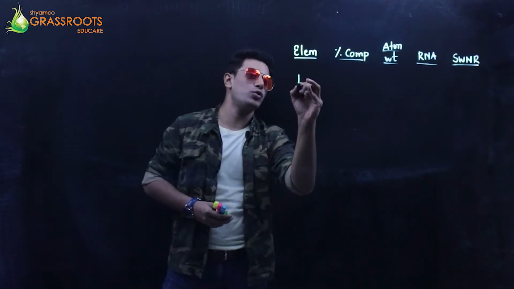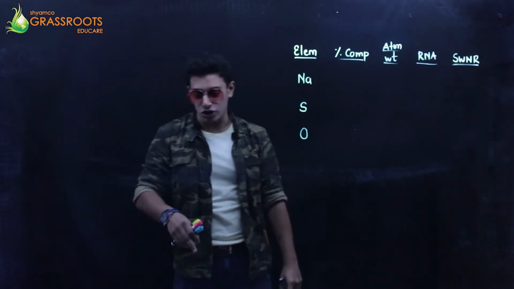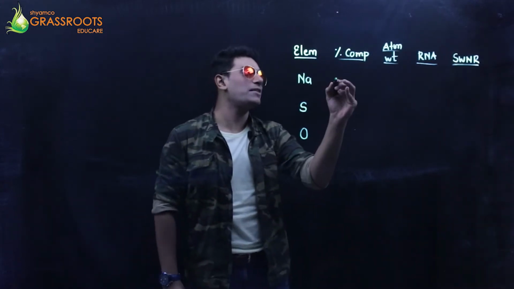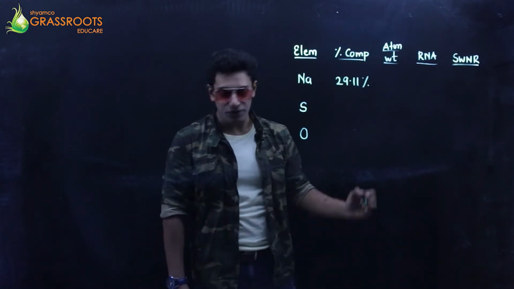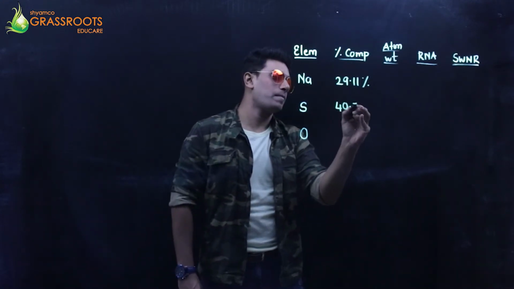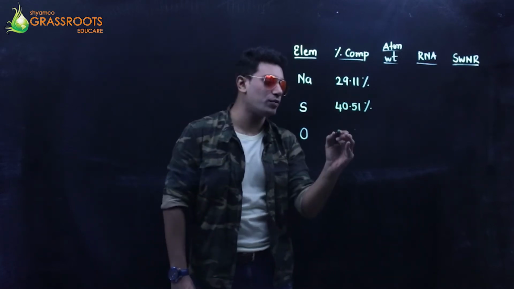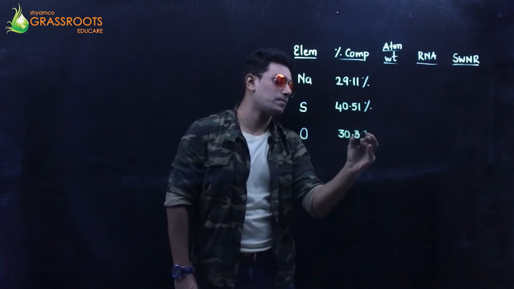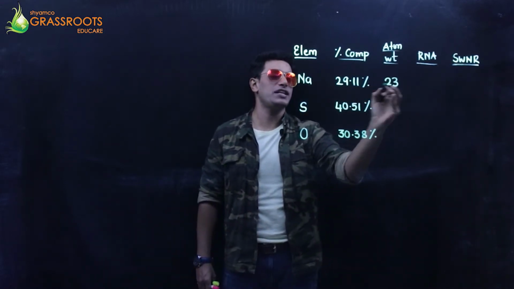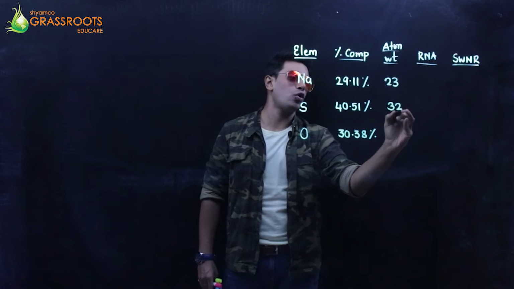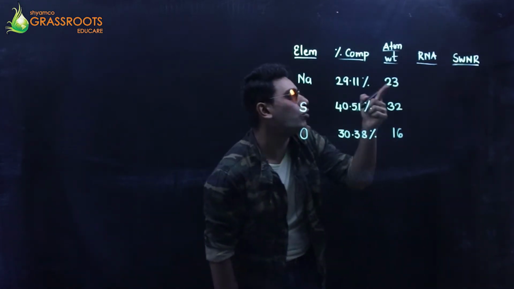Element is sodium, Na, sulfur, S and oxygen. The percentage given to me in the question: 29.11, sulfur is 40.51, and oxygen is 30.38. Atomic weight of sodium is 23, sulfur 32, oxygen 16. Relative number of atoms, you divide both of them.